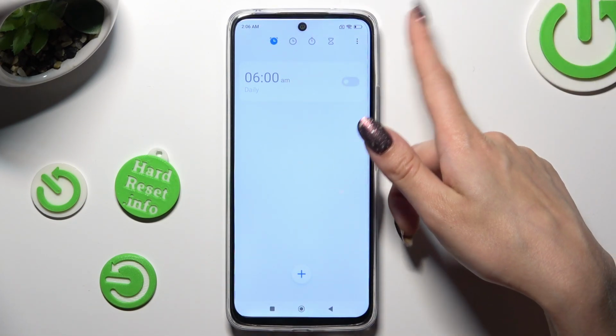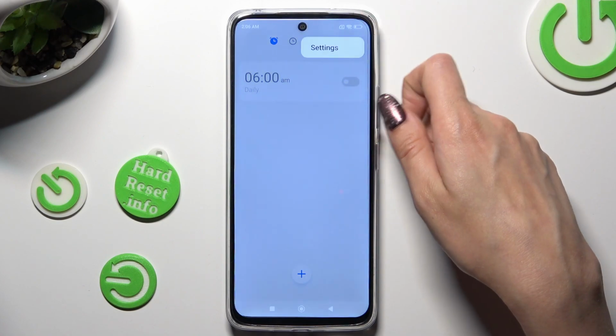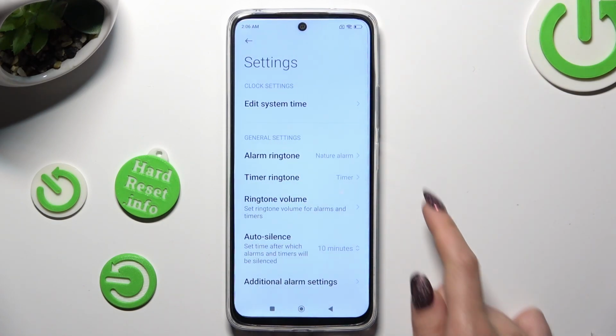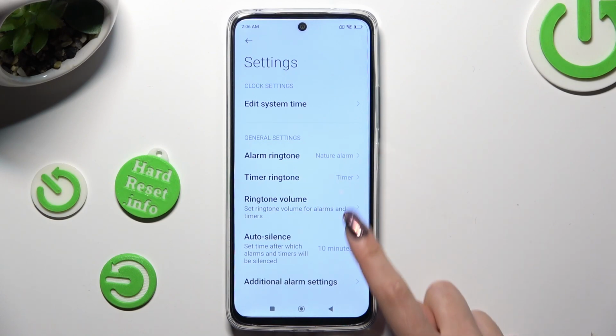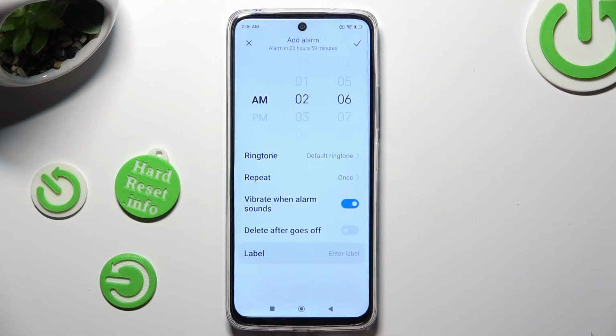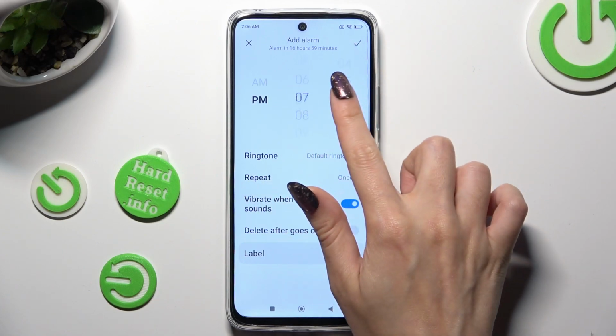Then tap on those three dots at the top right one and tap on Settings. Now adjust all of them however you wish to, and when you're ready, go back. Then to create your alarm, select this button at the bottom. Now set an hour.